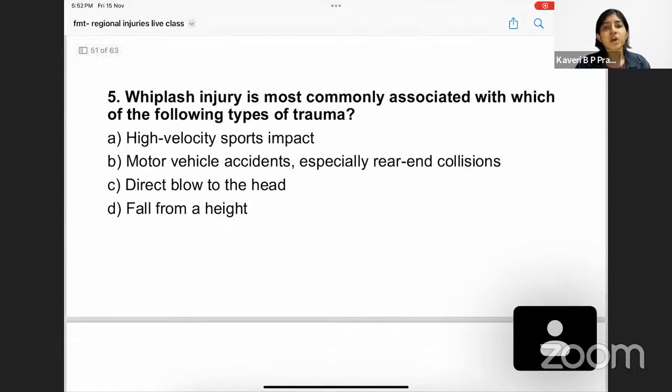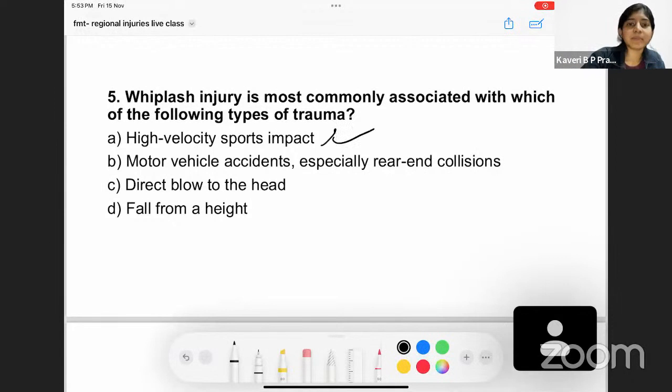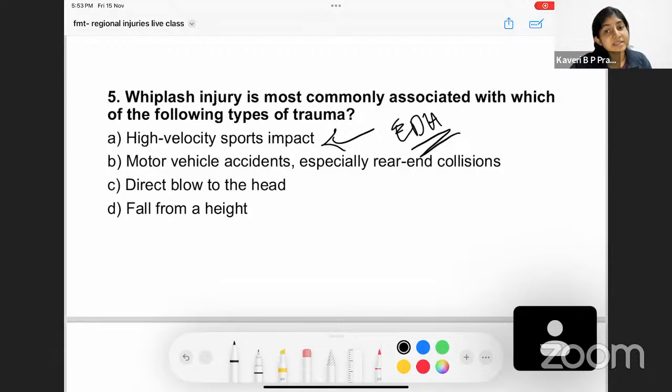Now, coming to the fifth question. Whiplash injury is most commonly associated with which of the following types of sports impact? As I told you, for example, impact of the cricket ball, or dural hemorrhage. Option number B, motor vehicle accidents, especially rear end collisions. Yeah, could be. Let's look into other options also. Option number C, direct blow to the head. No. Direct blow to the head could cause either a coup injury or some hemorrhage, like extradural hemorrhage.